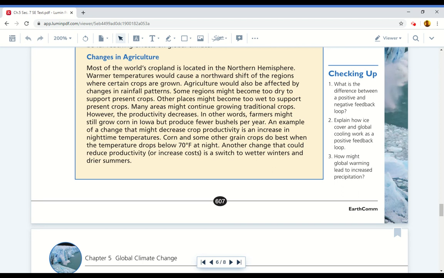An example of a change that might decrease crop productivity is an increase in nighttime temperatures. Corn and some other grain crops do best when the temperature drops below 70 degrees Fahrenheit at night. Another change that could reduce productivity or increase costs is a switch to wetter winters and drier summers.